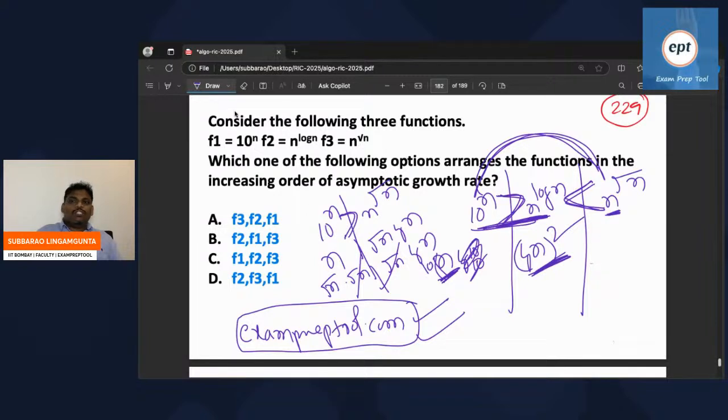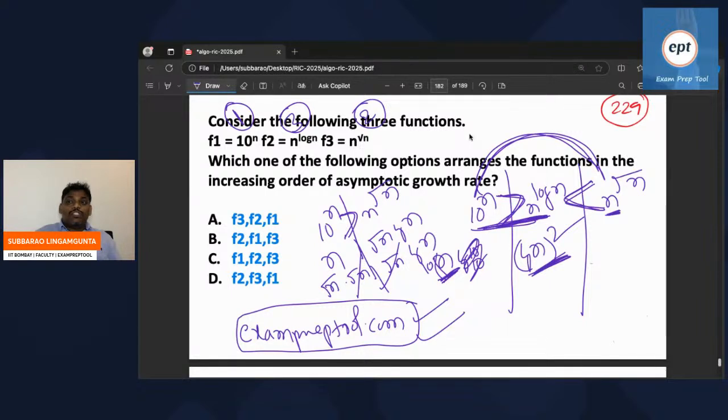So E is the first bigger, E is the second bigger, E is the third bigger. So F1, F3, F2. Sorry for this, let me repeat it once again. F1, F3, F2. He is asking what? Increasing order. He is asking increasing order.